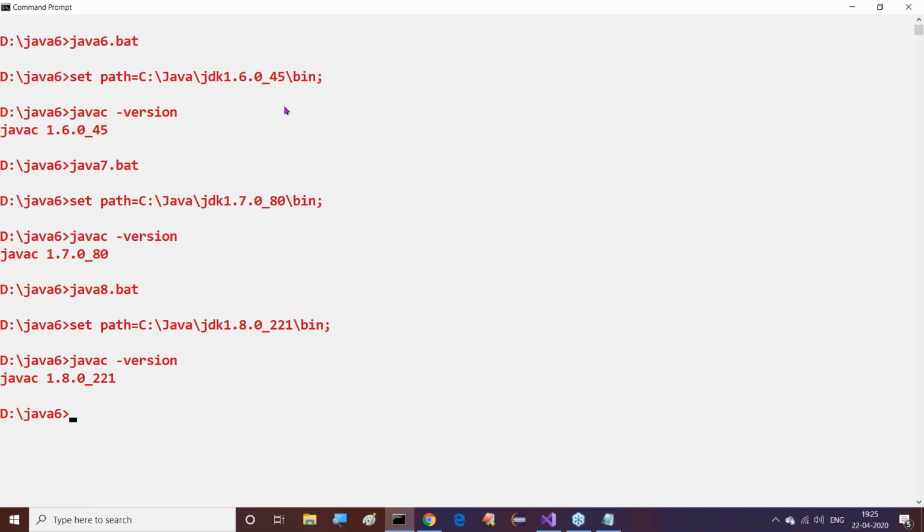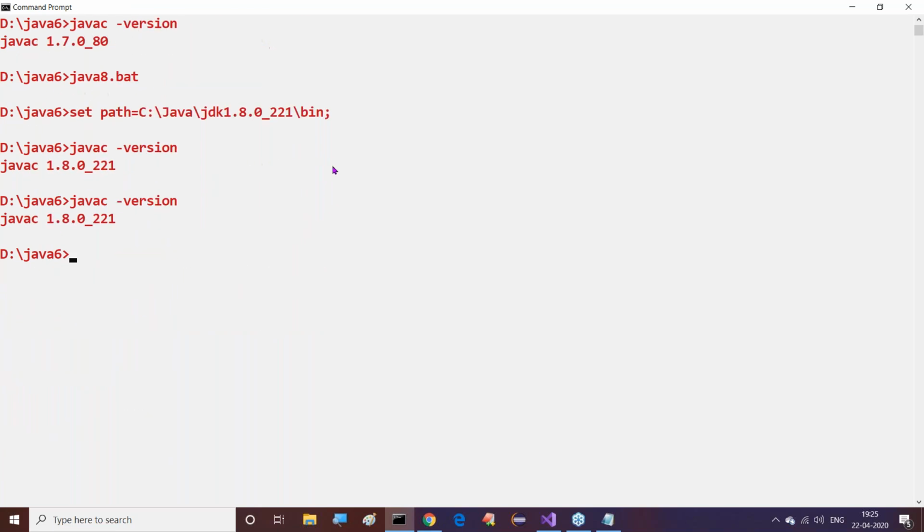Right, sir. No need to type set path like this every time. Already we prepared batch files with the same commands. Just run those batch files in the command prompt. Automatically the corresponding version will come to our system directly. javac hyphen version here, we are getting 1.8. Now, for example, I want Java 6.bat. Here we get the Java 6 version.